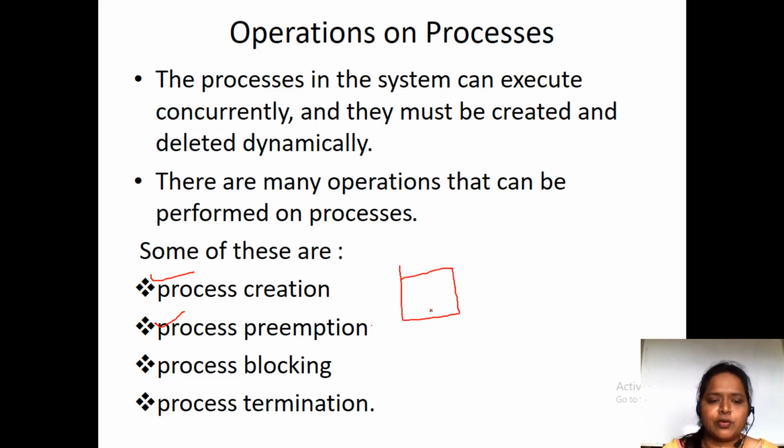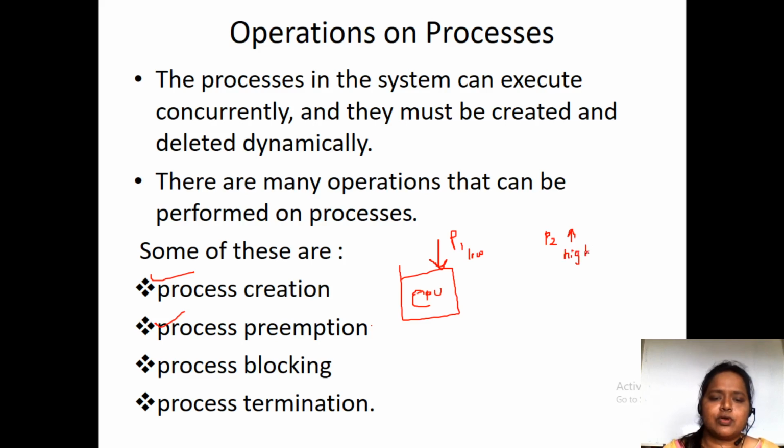So what do you mean by preemption? Suppose here we have the CPU. Here the CPU is going to execute some process P1. When this process P1 is executed by the CPU, this process P1 has low priority, and process P2 has high priority.